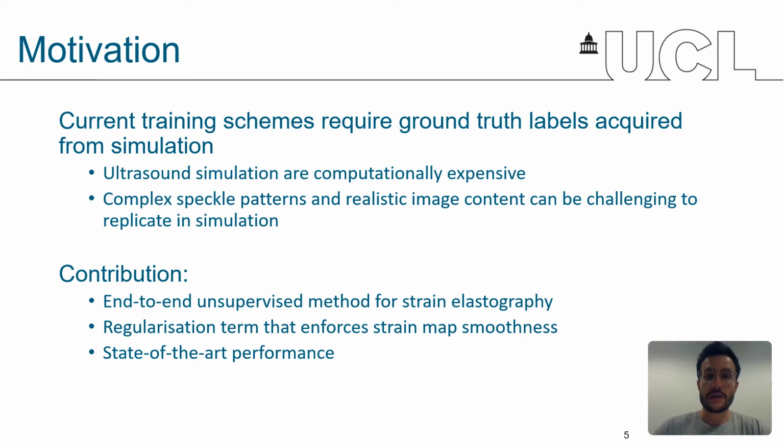Those methods are trained in a supervised way, which means they are using ground truth labels during the training stage. This need of ground truth labels limits the training data to ultrasound simulation. This is because it can be quite difficult to obtain accurate displacement estimates with real data, since the force applied by the probe is usually unknown.